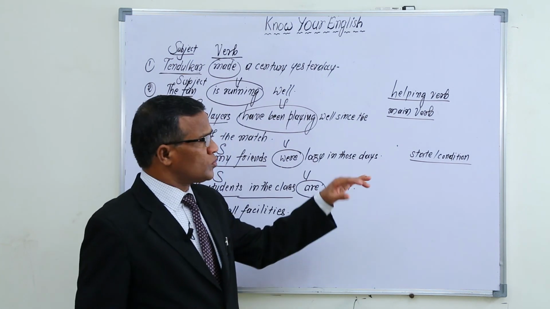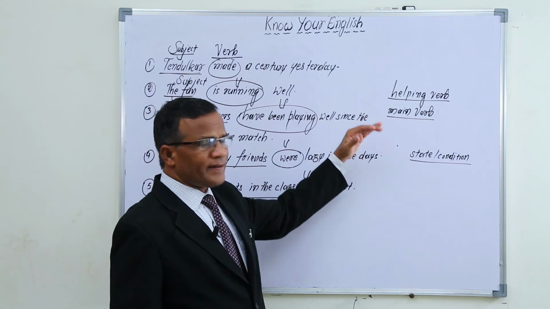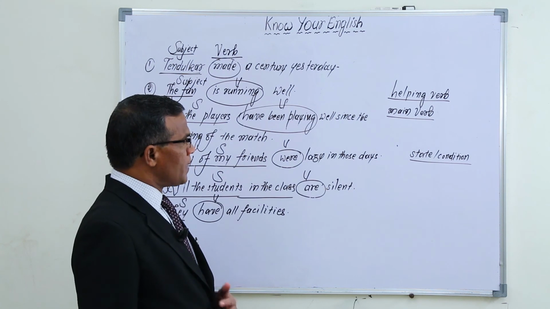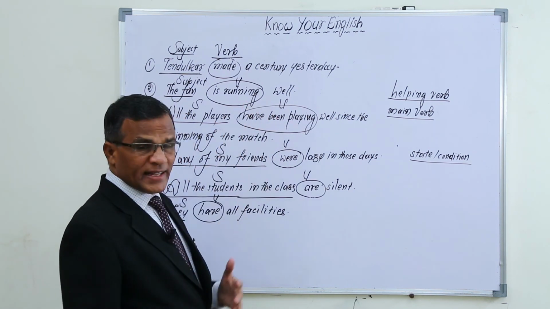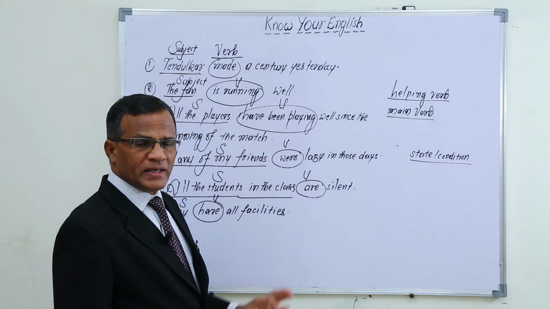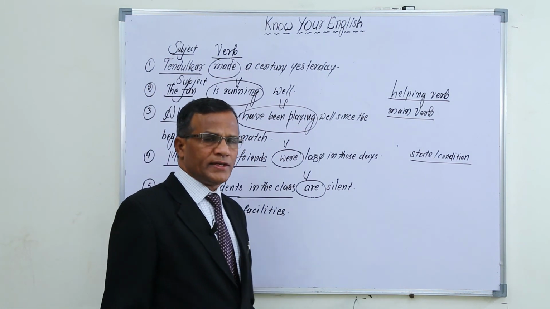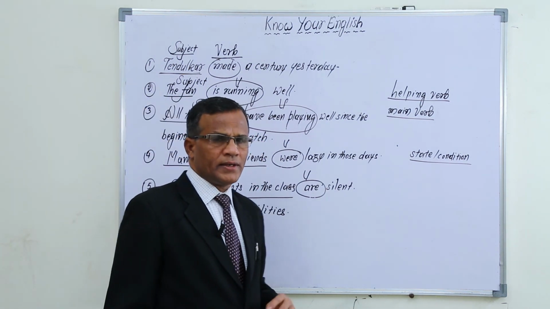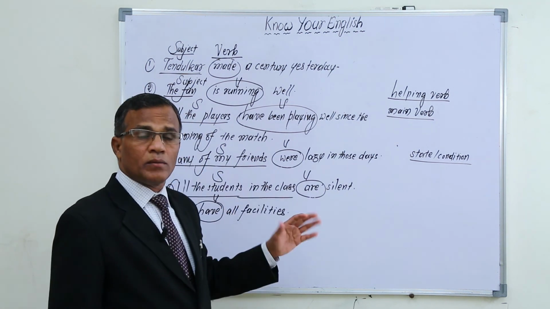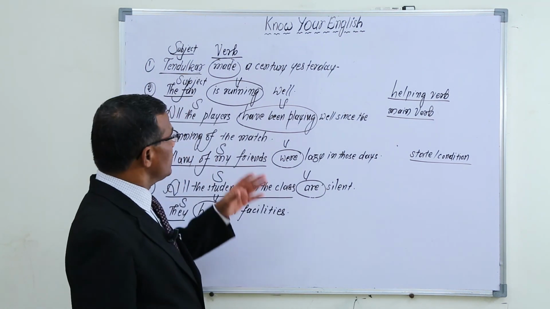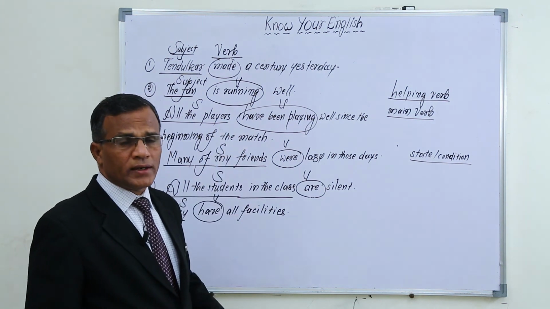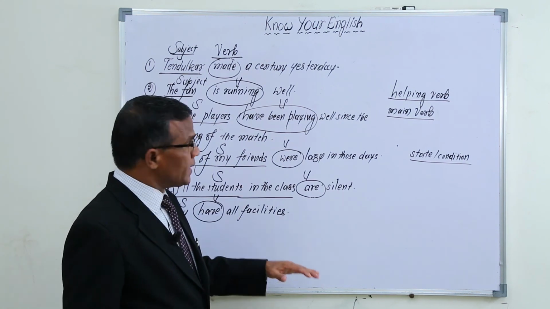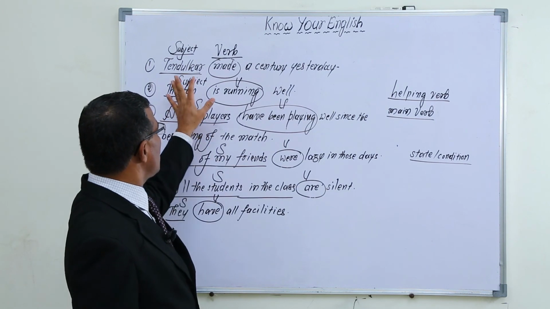Okay, once again let's go back to our review part. Language consists of sentences and the sentence consists of words. Among many or few words in a sentence, we use the subject first at the beginning of the sentence if it is not a question, and after the subject we use a verb. In a subject also you can find one or more than one words, and in the verb part also sometimes you can find one, two, even three words also. So we have learnt up to here, and the important ones in a sentence are subject and verb.